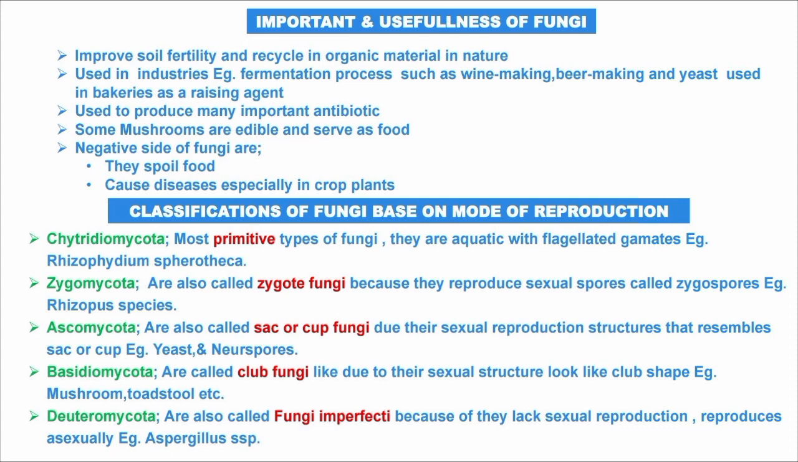Example, mushroom, toadstool, etc. And the next one is Deuteromycota, also called fungi imperfecti because they lack sexual reproduction. You have to take note of this one. A question may come: which fungi do not have sexual reproduction? This is sometimes not for elementary level, okay? But I just told you in order to know all of this.